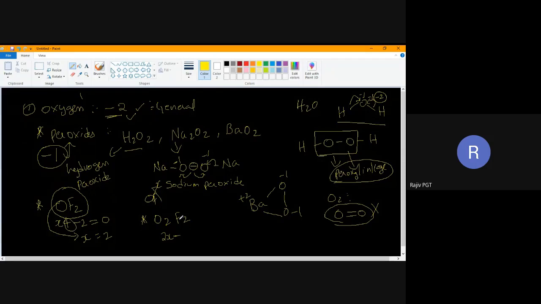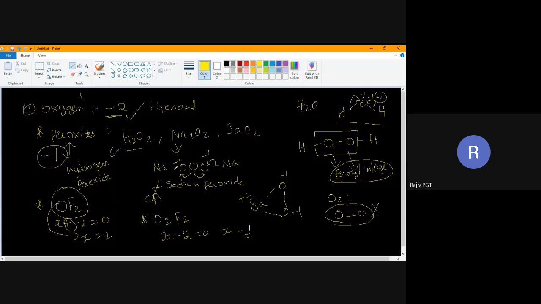Each fluorine is -1. How many fluorines are there? Two, sir. So it will become 2x - 2 = 0. This 2 will go that side, it will become +2. Then x is equal to 2 by 2, x is equal to 1. Understood? So these are the different oxidation states shown by oxygen.